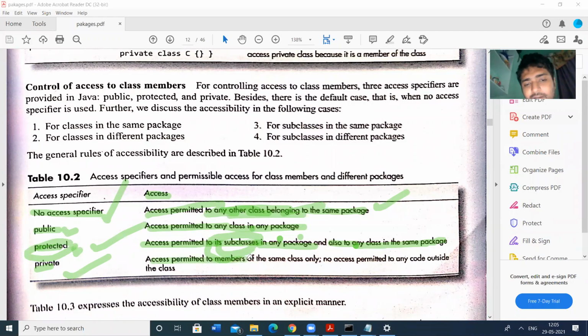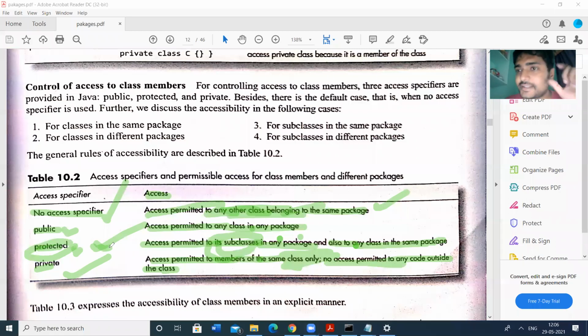Private means access is permitted to the members of the same class only. That means no access is permitted to any code outside that class. The members may be accessed within that class only. Outside of that block, no one can access the contents. So that is the meaning of private. Private means only that block.